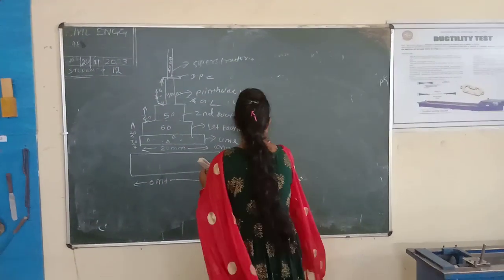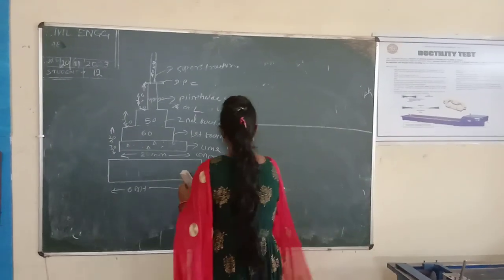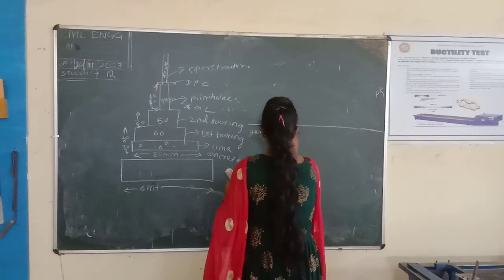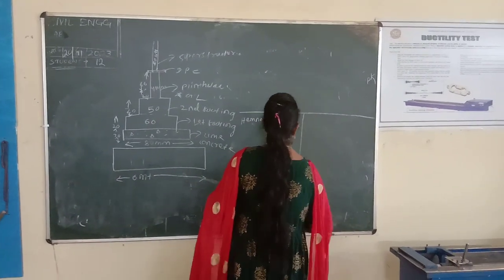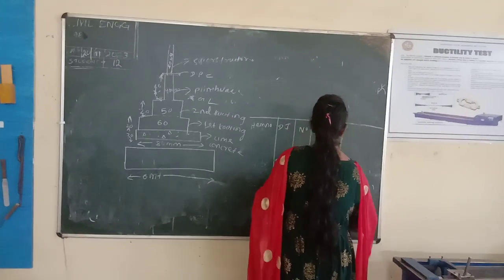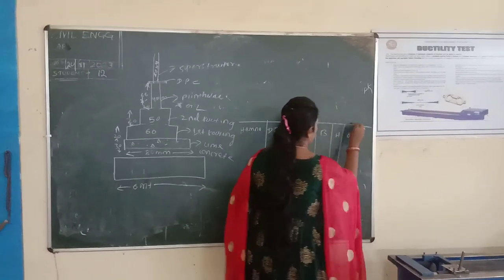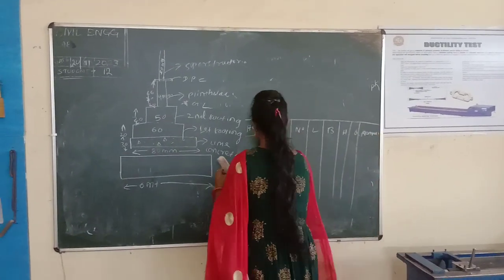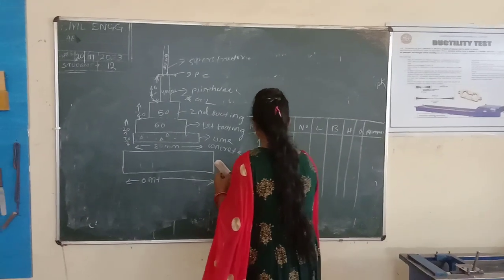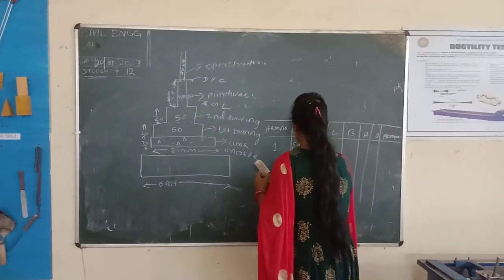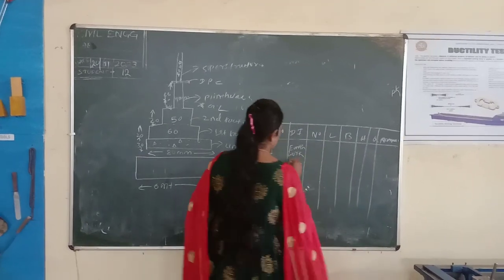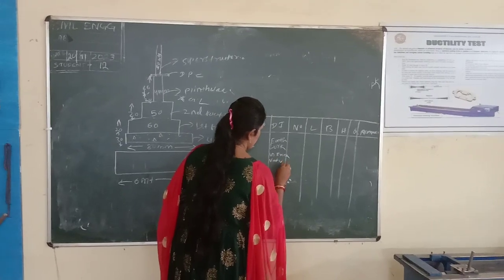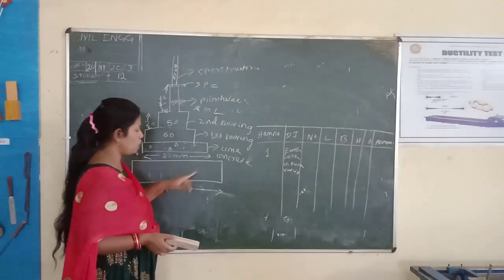What is the format? This is the format. Detailed estimate: item number, description of item, number, length, breadth, height, quantity, then remark. First item number 1. First one is earthwork in excavation. What is the number? The number is total 1.